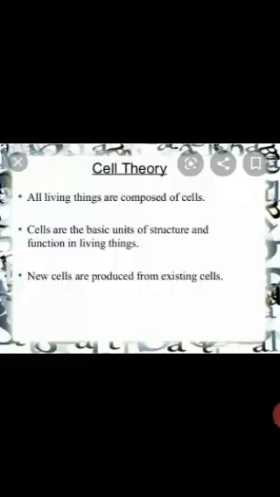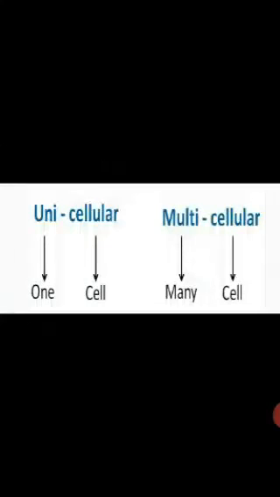Now when we talk about the cell number, the living organisms can be classified depending upon the number of cells that they have or they are made up of. The organisms could be unicellular or multicellular. As the name suggests, unicellular organisms are made up of only one single cell.